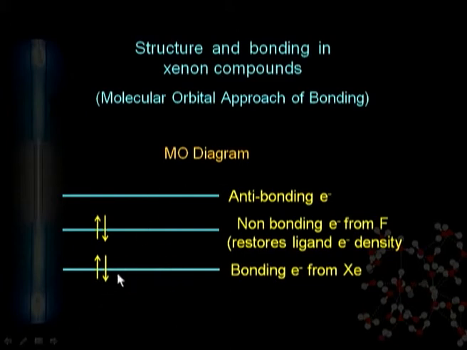Here we can see the 2 electrons in the bonding molecular orbital coming from the xenon, and the other 2 electrons coming from the fluorine are in the non-bonding orbital of fluorine, and here is an anti-bonding molecular orbital which is empty.